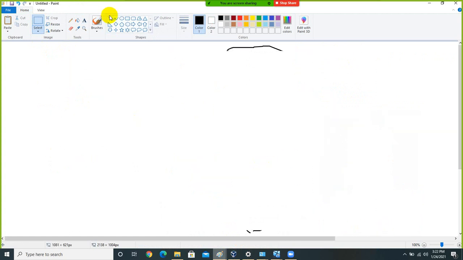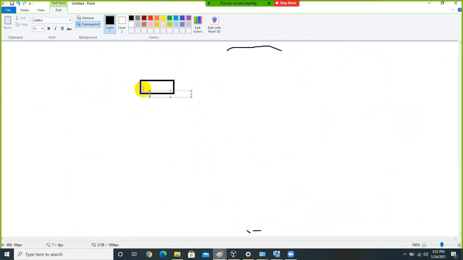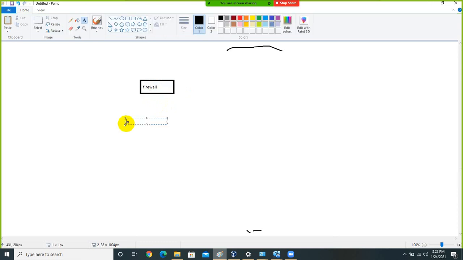we connect our firewall. Suppose this is my firewall, we connect this firewall to network. This is my network firewall.